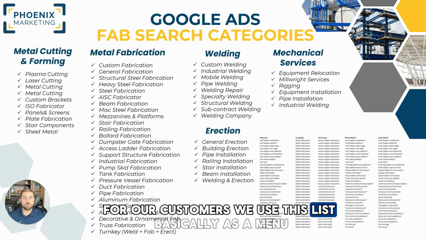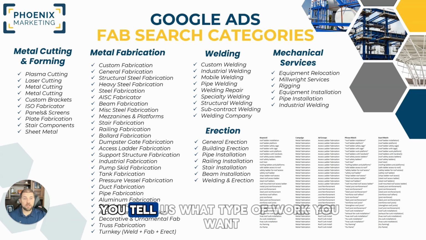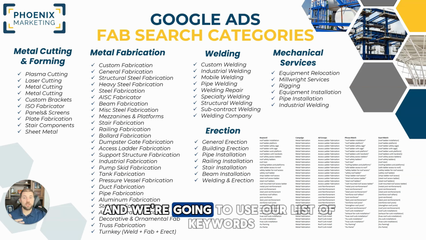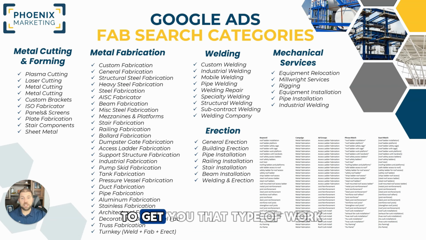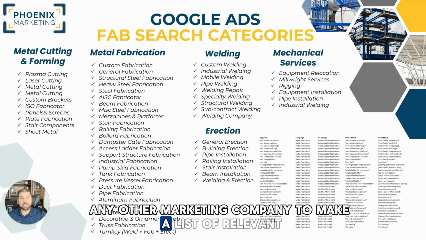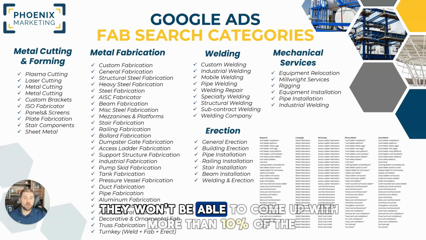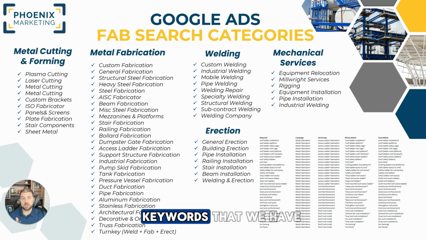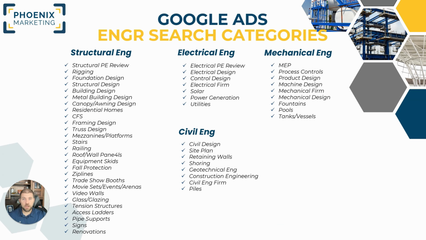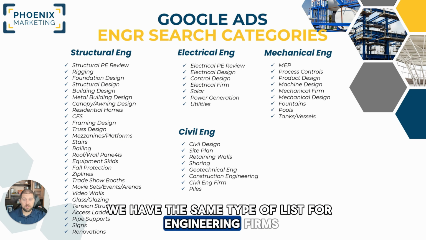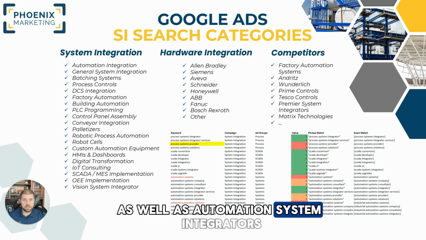We use this list basically as a menu. You tell us what type of work you want, and we're going to use our list of keywords to get you that type of work. And if you ask any other marketing company to make a list of relevant keywords for this industry, I guarantee you they won't be able to come up with more than 10% of the keywords that we have. We have the same type of list for engineering firms as well as automation system integrators.